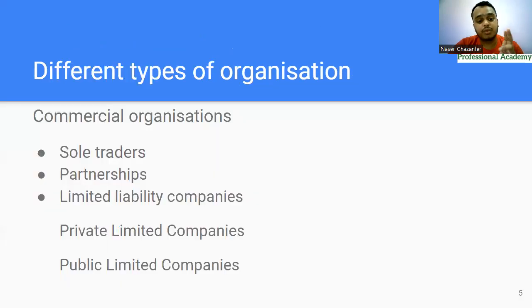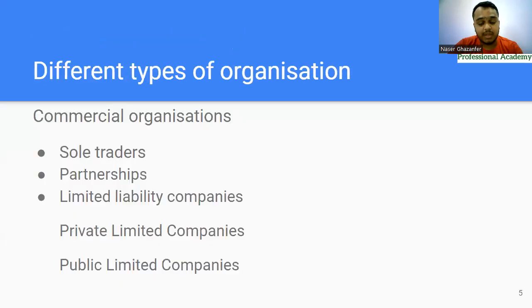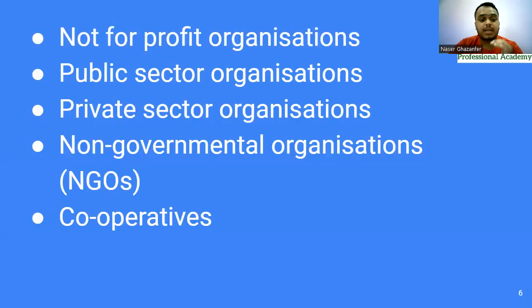All right. Now, the next is public sector and private sector organization. Here, do not get confused between public limited and private limited, and public sector and private sector. Public limited and private limited are commercial organizations, whereas the public sector is governmental sectors, those which are owned by the government and are the responsibility of the government. So owned by the government, that's a public sector organization. Like, suppose, the police or the government transportation, that comes under the public sector.